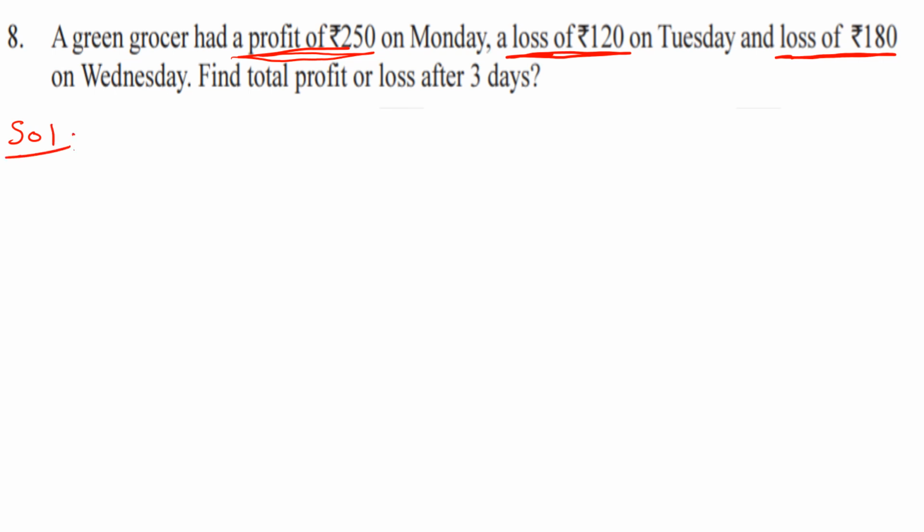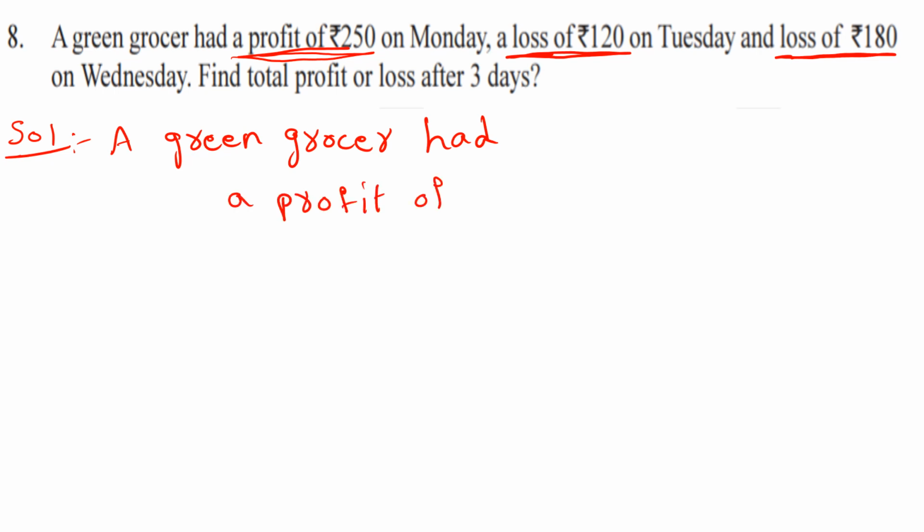A greengrocer had a profit of 250 rupees on Monday. That means it is positive, plus 250 rupees.